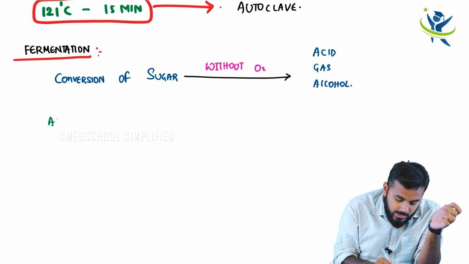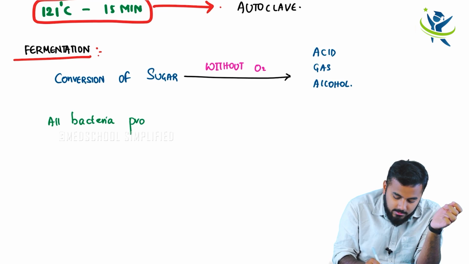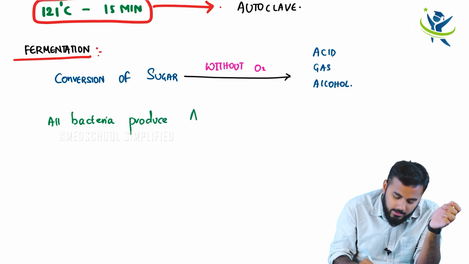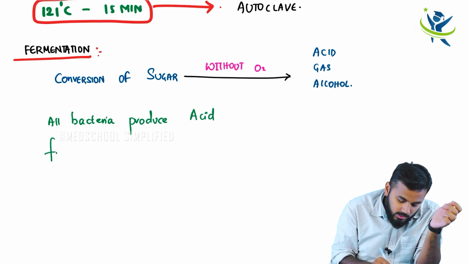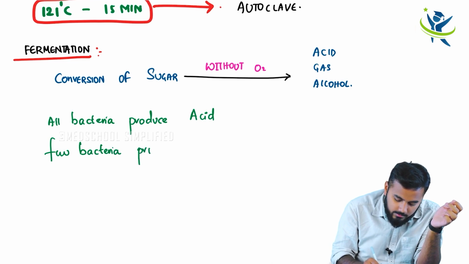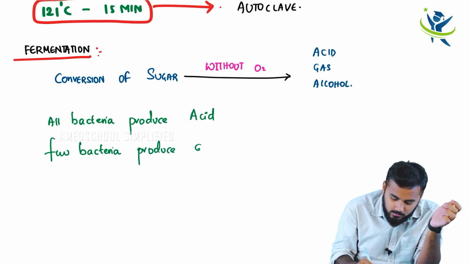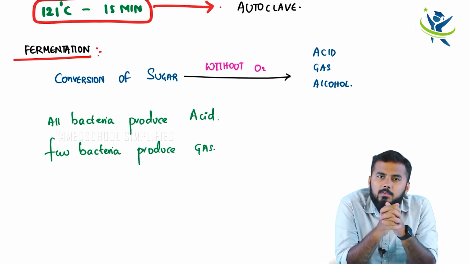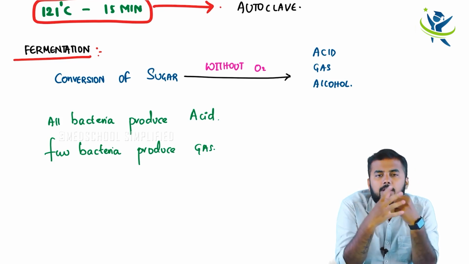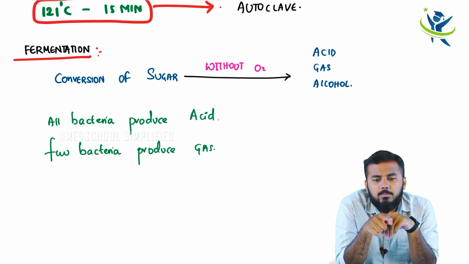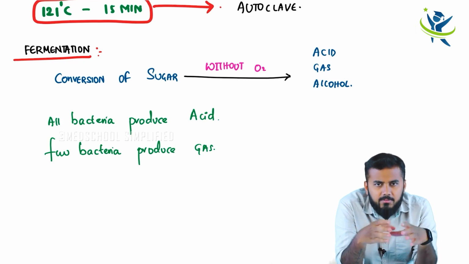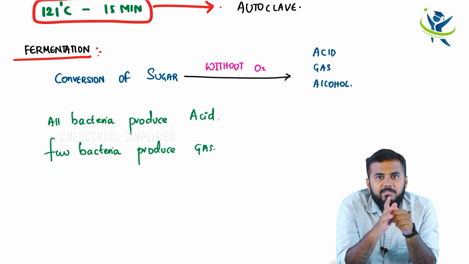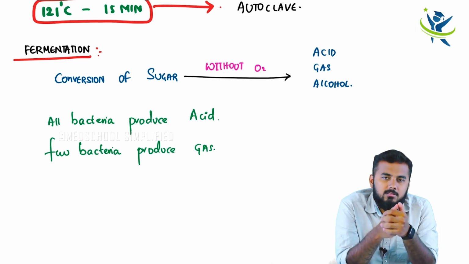The statement which I have given is that all bacteria produce acid, whereas only a few bacteria produce gas. How will I know? Am I going to smell it? No. Simply with your naked eyes you can know it. If that bacteria is producing acid, that entire medium will turn pink. If it is not turning pink, it means it has produced gas.